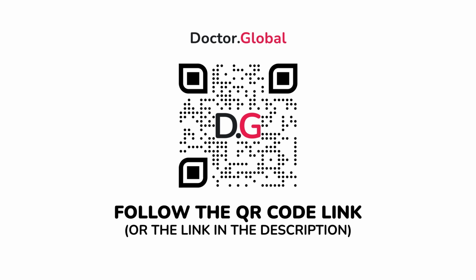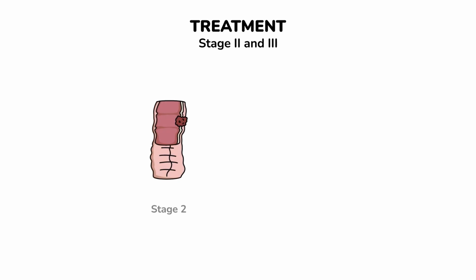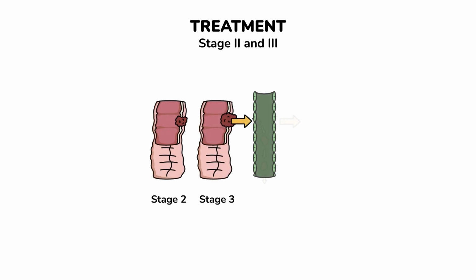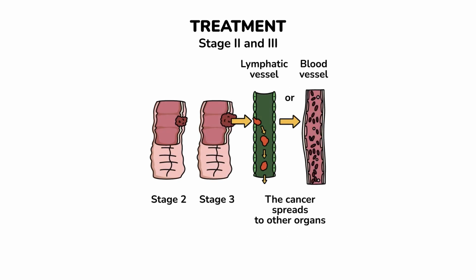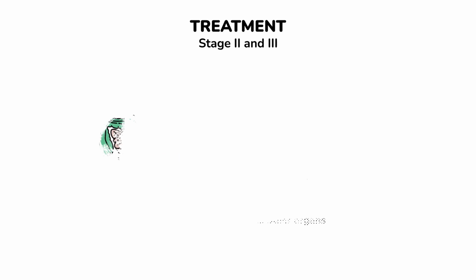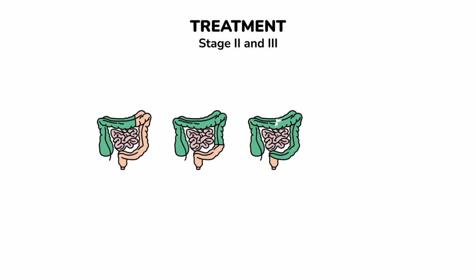Now, back to the treatment. Stage 2 and 3. At Stage 2 and 3, the cancer penetrates the intestinal wall and may invade nearby tissue. By Stage 3, it also reaches nearby lymph nodes. Partial or total colectomy at Stage 2 involves the more advanced removal of the colon along with nearby lymph nodes.